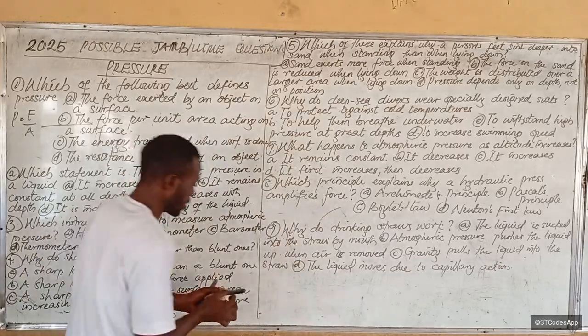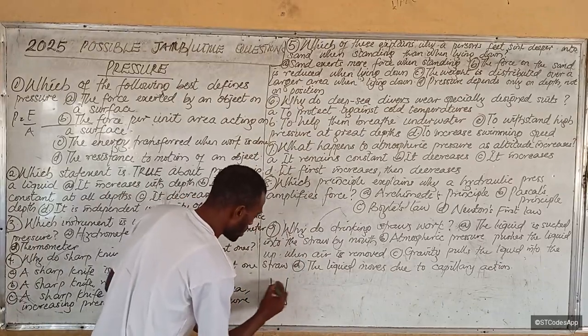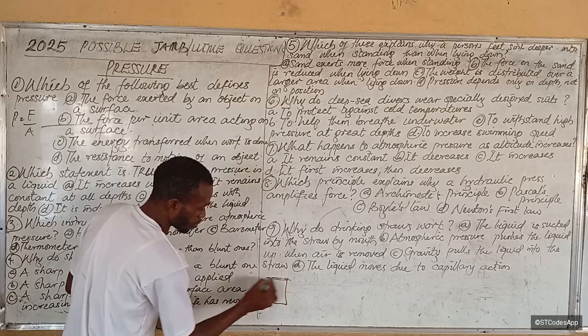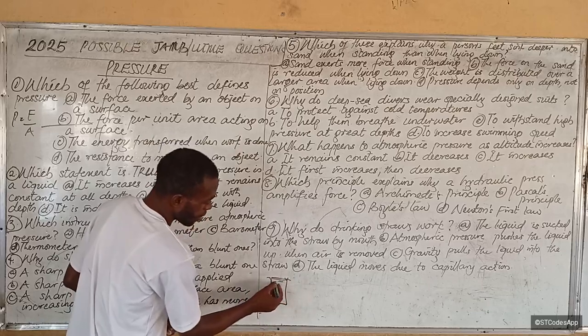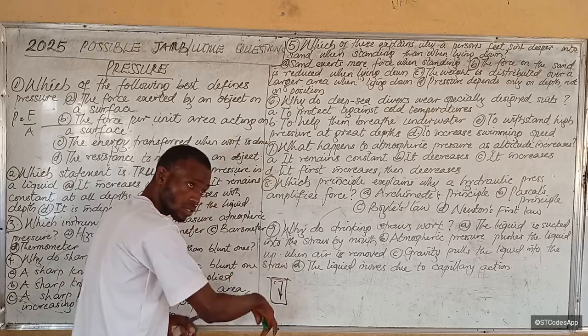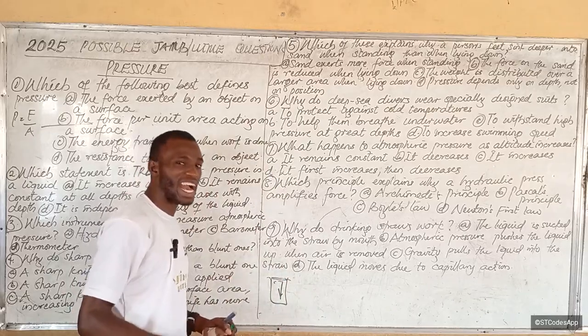Let me really explain what that means. If I have a fluid inside this container, inside this vessel, as you go down, you experience higher pressure.